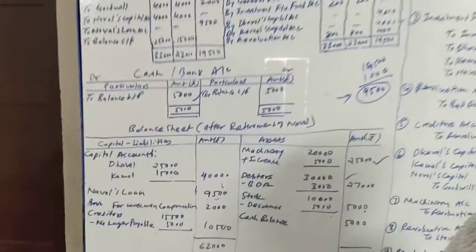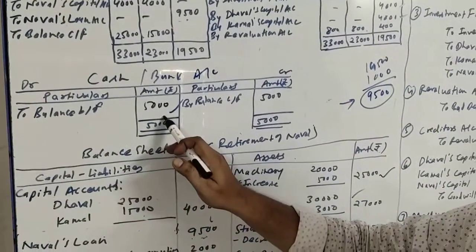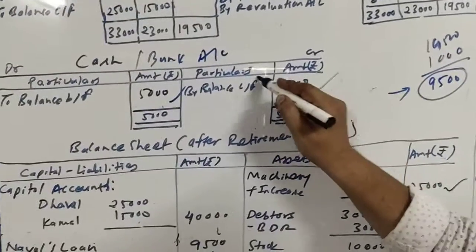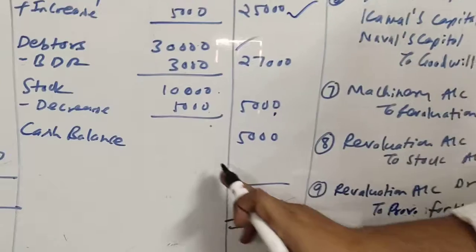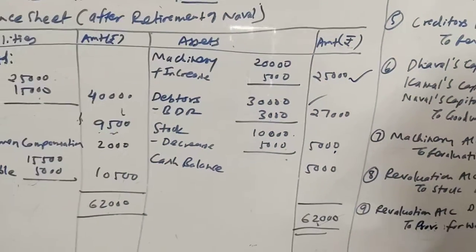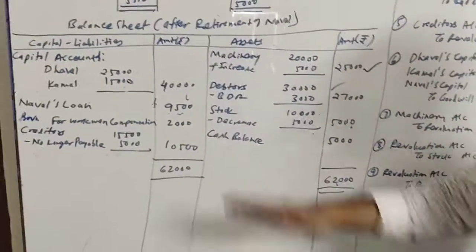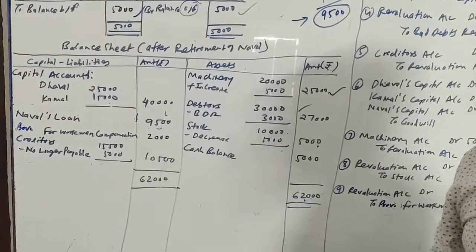Okay. Finally, we will be closing the cash account. In the cash account we don't have any other entry. Only the balance brought down is 5,000. So the same will be balance carry forward 5,000. This will be recorded at the asset side of the balance sheet. Cash account, cash balance rupees 5,000. And now we will be making the total of the balance sheet, which comes to rupees 62,000 on both sides.